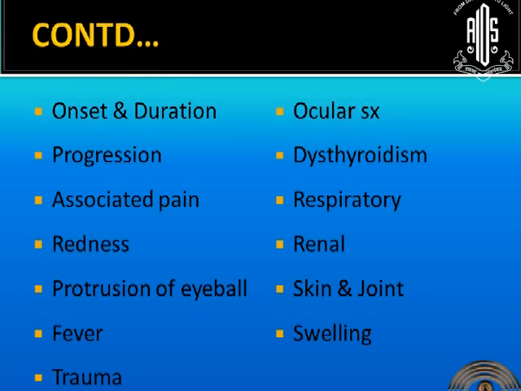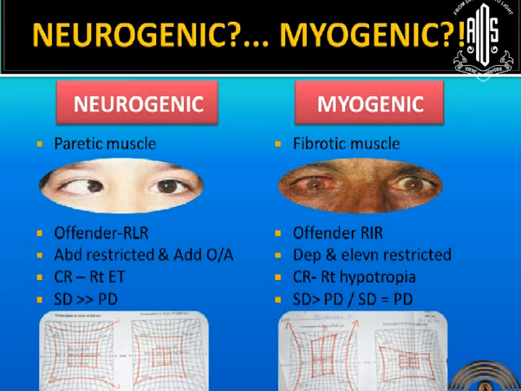And any history suggesting altered thyroid status, respiratory system, renal system, skin and joint lesions. We have to ask because we deal with multi-system disorders. This gives us a clue as to whether we could be dealing with a specific condition here and any other swelling in the body. Before we go ahead with the evaluation part, we should understand something basic about a neurogenic problem and a myogenic problem.